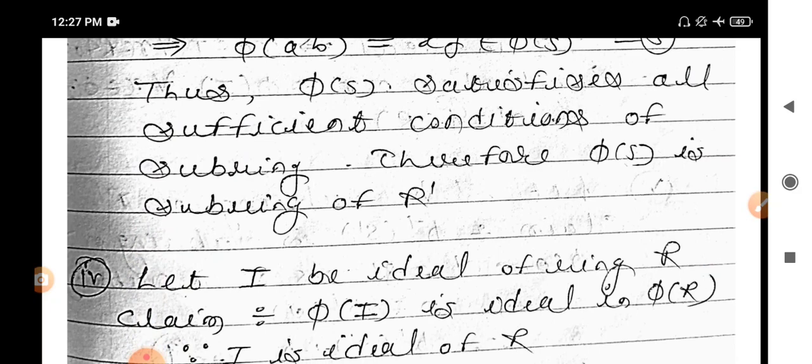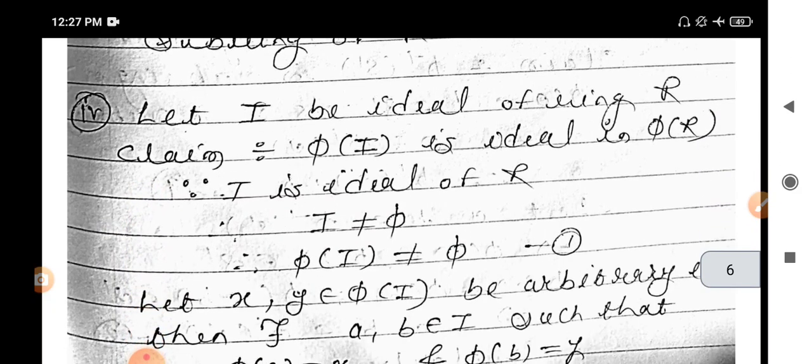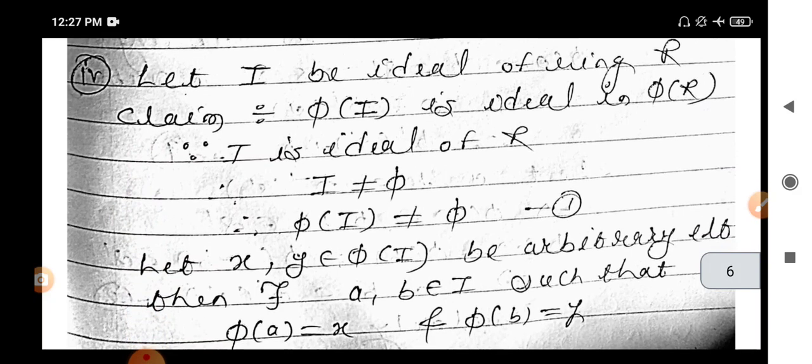Now, in the same way, next property is if I is ideal of ring R, then phi of I is also ideal of phi of R. Now we prove this property. Given that I is ideal, what will the elements of phi of I be? Phi of elements of I. Okay.